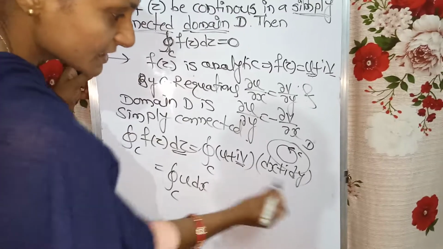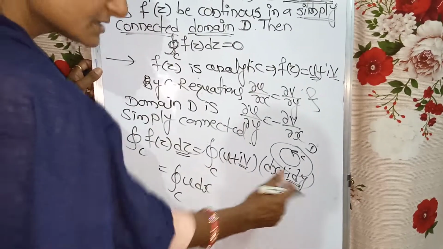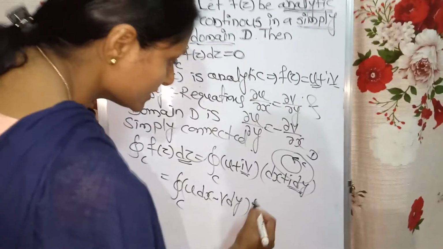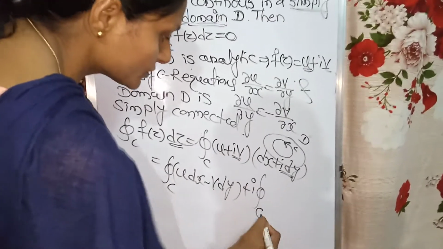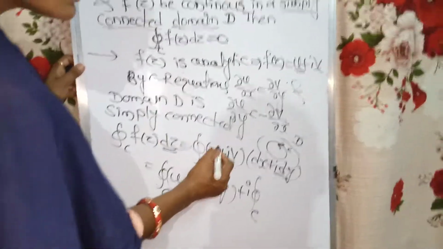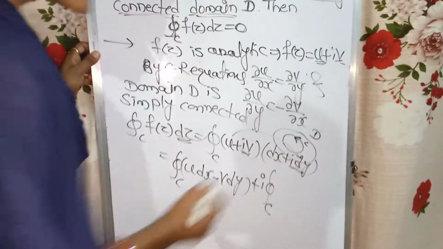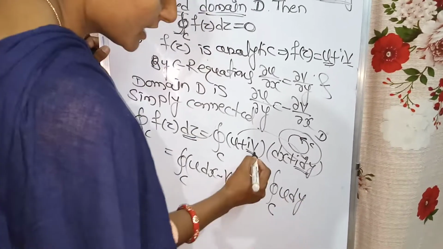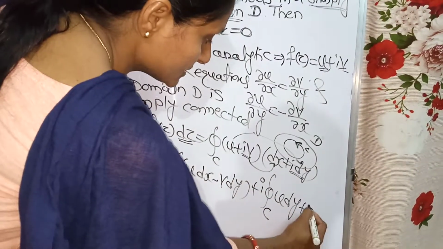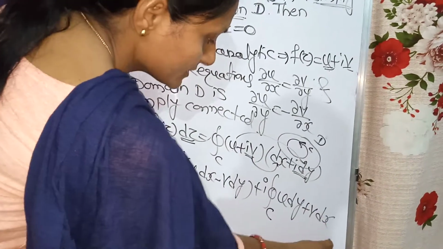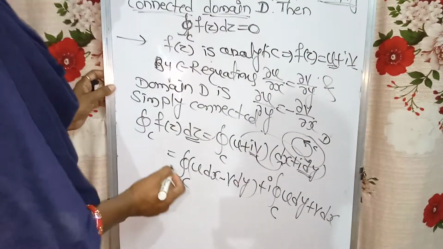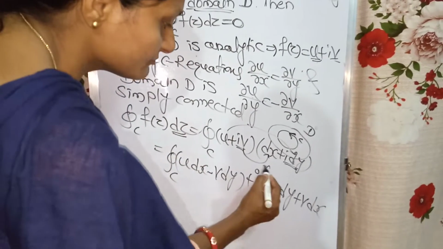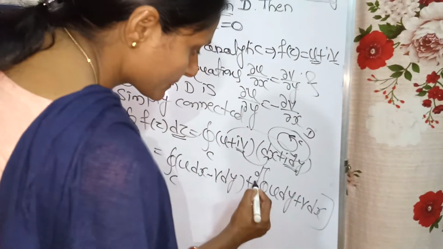This is plus iv into i dy, that is nothing but minus v dy plus i times the integral over closed curve C. Now I will multiply this u with the second part, that is u dy, and the next thing will be plus v dx. So now in the complex integration, I have separated the complex integral into two parts.